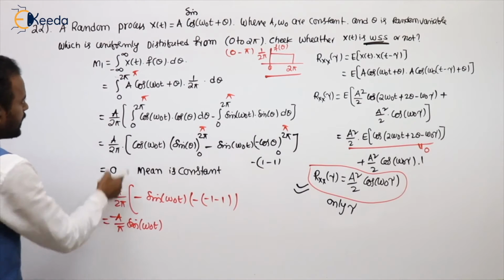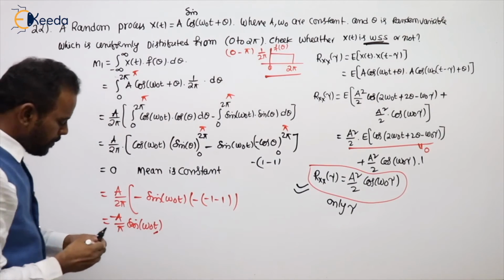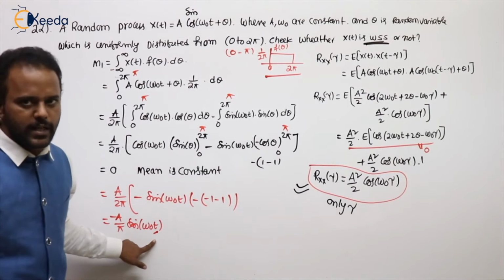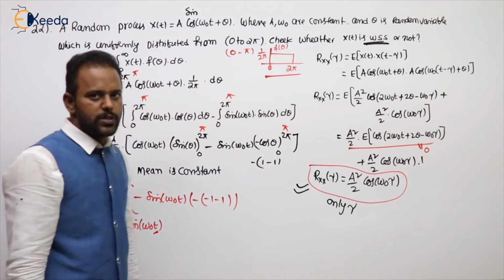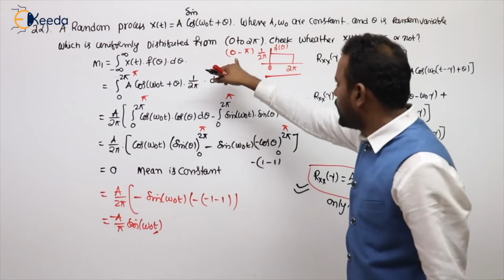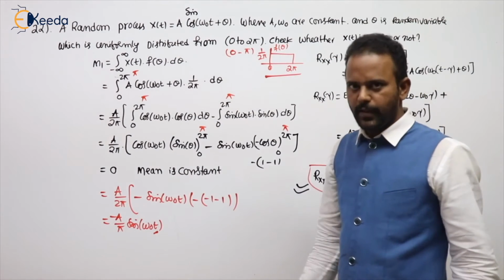If you see here, the mean value is a function of time. Mean is not a constant. As t varies, this value is going to vary. So one condition failing is sufficient to say the given random process is not WSS if it is uniformly distributed from 0 to pi. Are you getting my point?